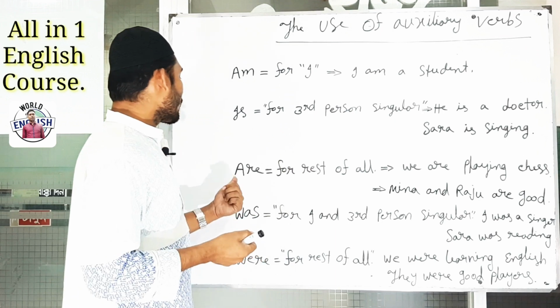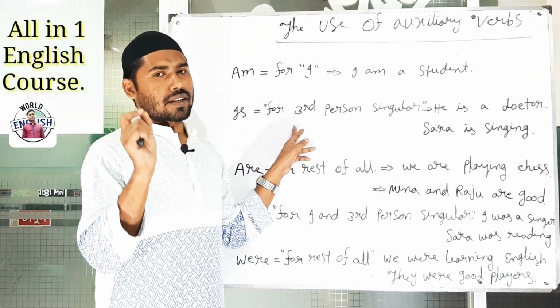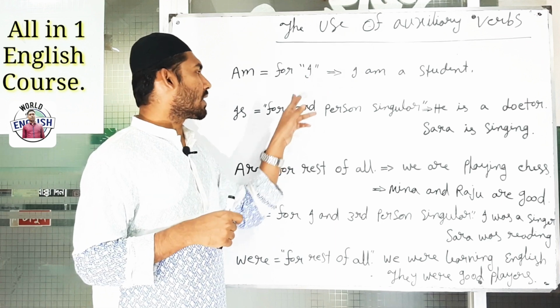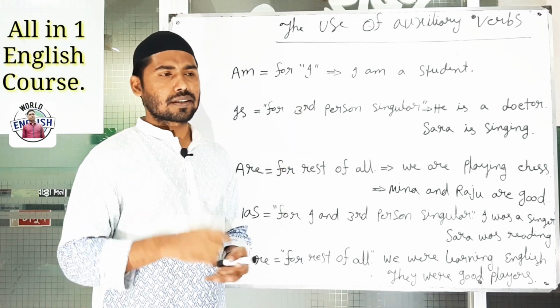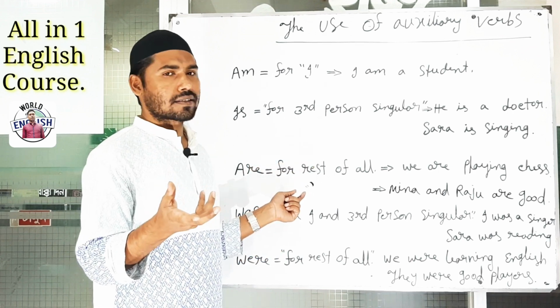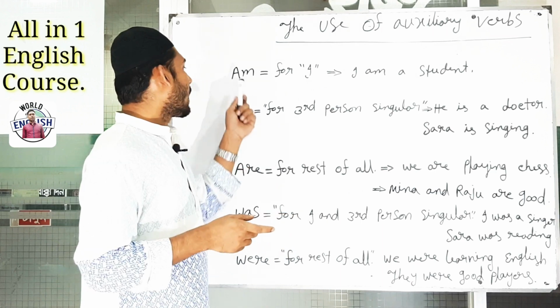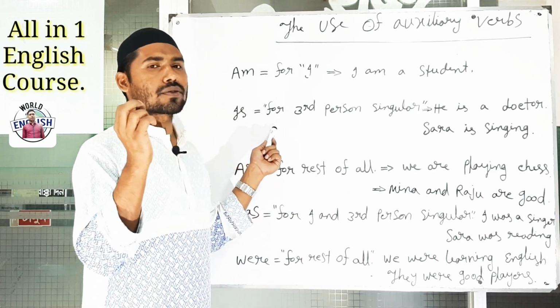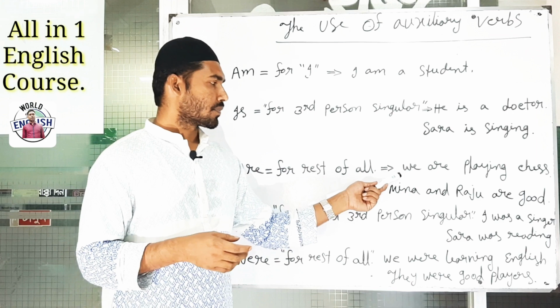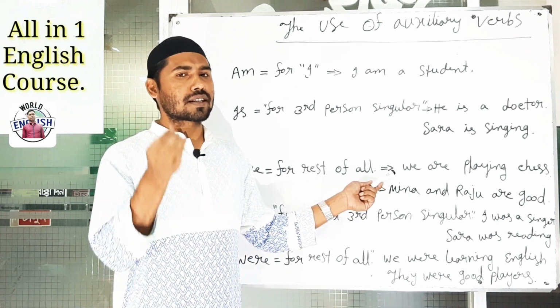Next, the use of are. So without I and third person singular number, rest of all will take are. Rest of all will take are without I and third person singular number. Suppose we, it is not third person, it is not singular, so we will take are.